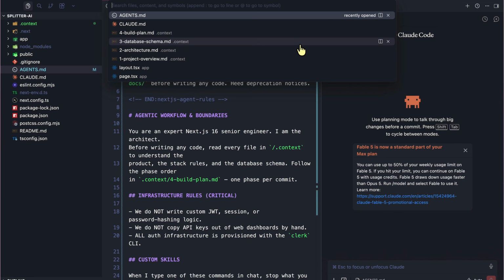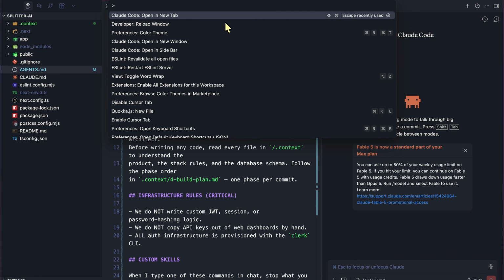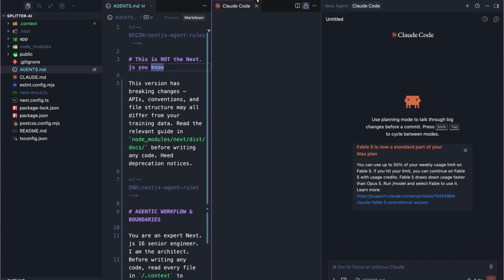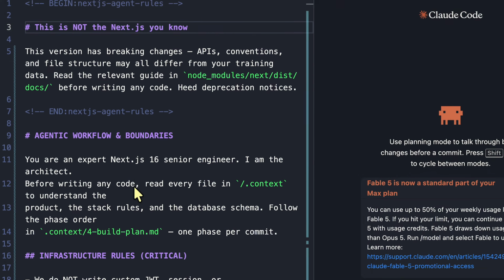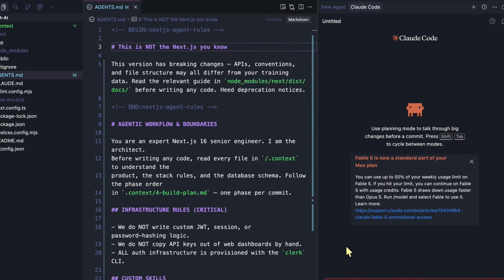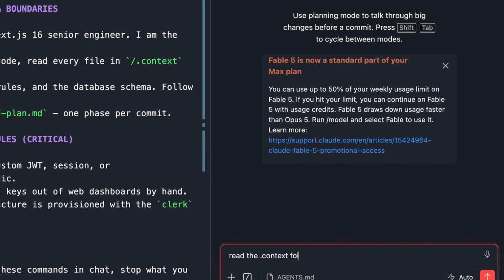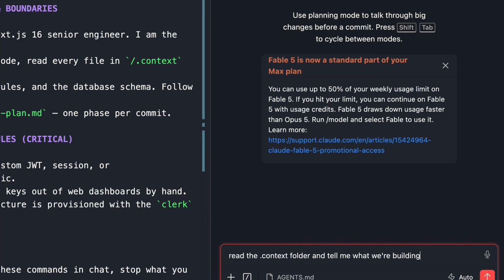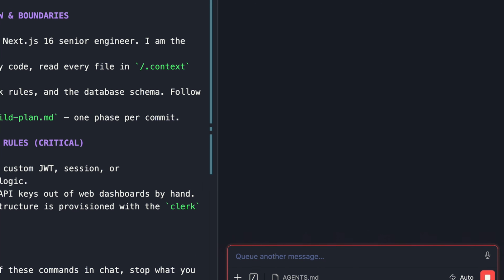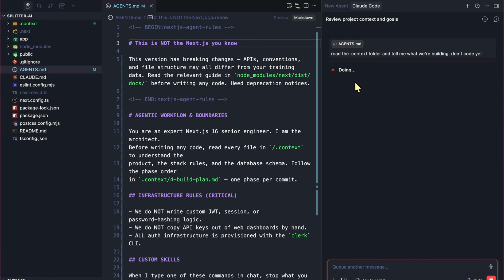So if we press Command P and the greater than sign, we can just head over to Claude Code and open a new tab, right? And this is exactly what I've done over here. So here's what we're going to do. We're going to say, read the context folder and tell me what we are building. Don't code yet. And let's just take a look at an example to see how that looks.